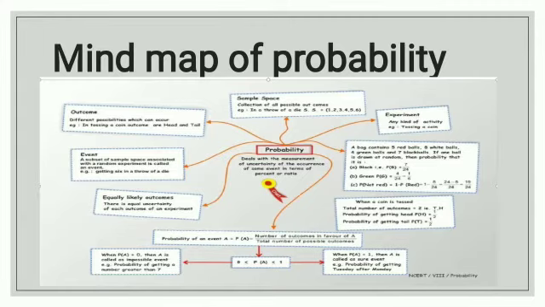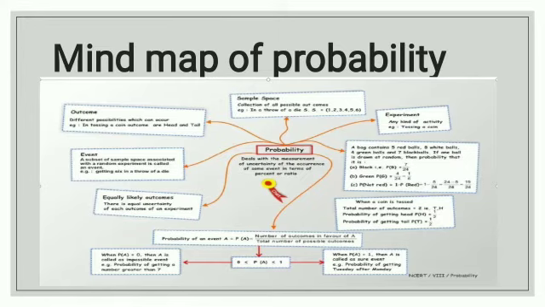One is sample space. Sample space means collection of all possible outcomes. For example, if I am throwing a die, then the outcomes will be 1, 2, 3, 4, 5, 6. These are the possible outcomes. And what do you mean by outcome? Outcome means result.